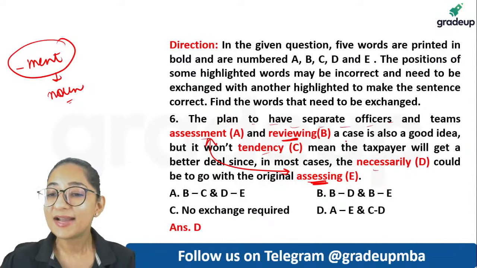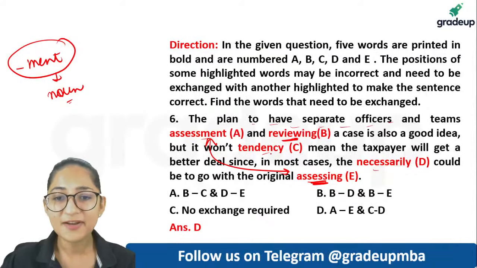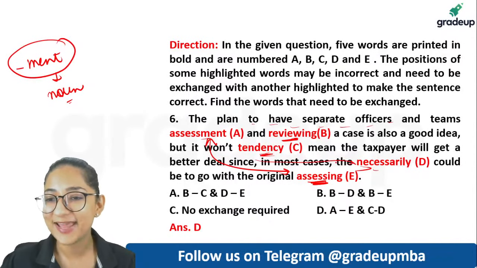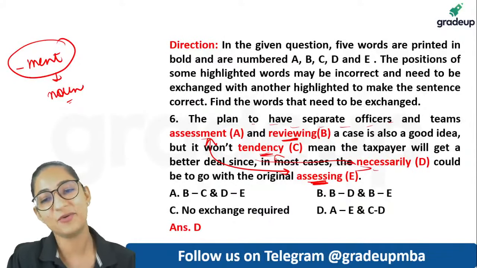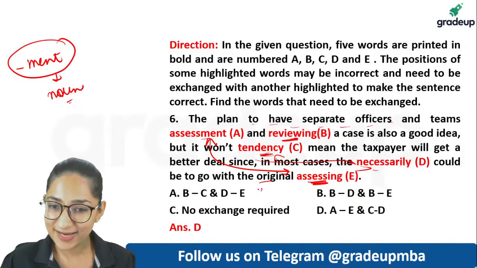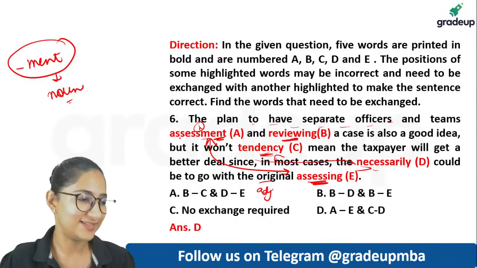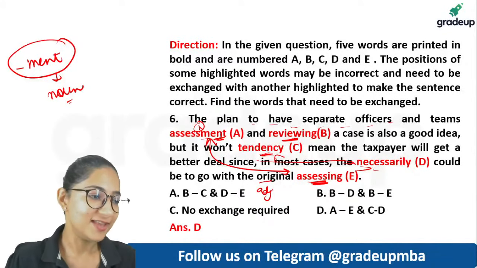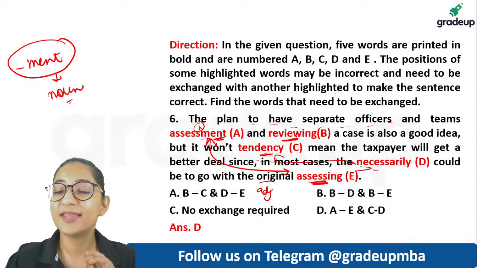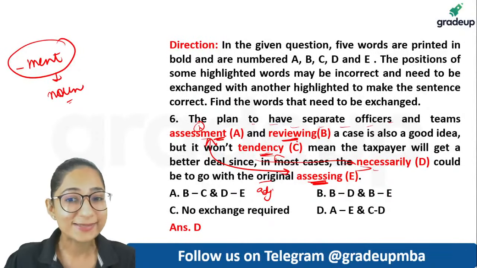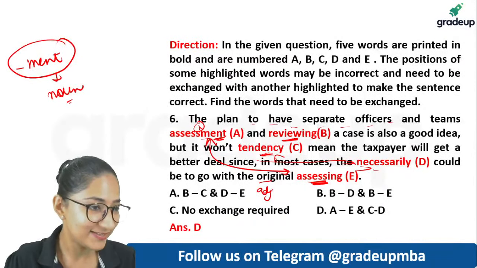Assessing and reviewing. A case is also a good idea, but it won't necessarily mean the taxpayer will get a better deal, since in most cases the tendency could be to go with the original assessment. Original is an adjective, and after that a noun has to come in. We know assessment is a noun, so it makes perfect sense that way. Okay, yes, absolutely. Assessing and reviewing. Absolutely right, Ridhima. Assessing and reviewing, they'll come together, also because of parallelism. Parallelism would need that both of them have the same structure.